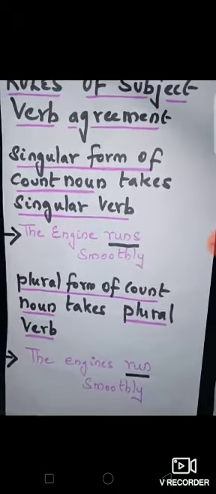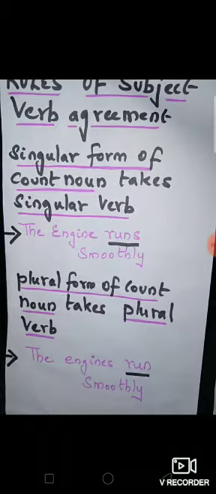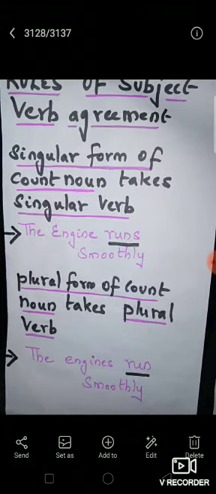Next, it's very important, rule number 1: singular form of count noun takes singular verb. So if you take engine, and runs, engine is a singular subject and runs is the singular verb. And naturally you are using that here. As I said in the previous rule, singular subject takes singular verb, plural subject takes plural verb. That is what is happening in the first rule.